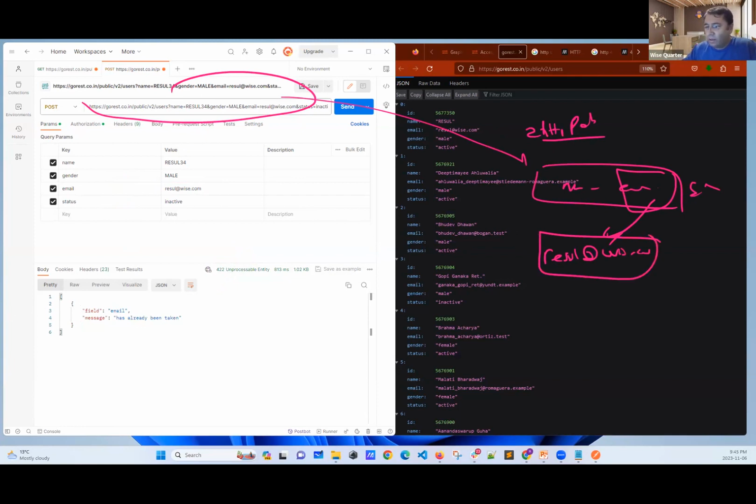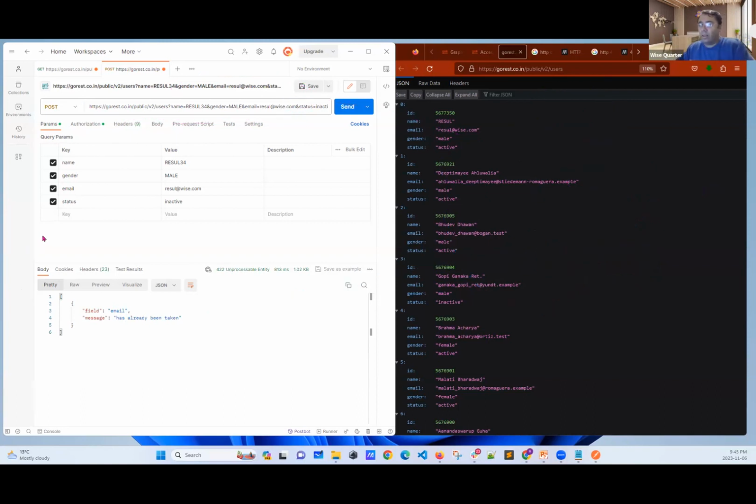And what they did, they fetched all the records and checked if they have the same email. If they have the same email, they said, sorry, we cannot create this record. If they don't have the email I provided, they said, okay, everything is good. You can create your method. Which means in their HTTP post, they have written something like this. Okay, I hope you are getting the point.